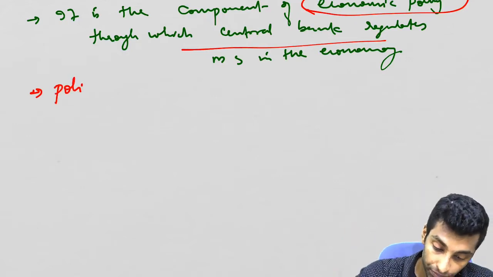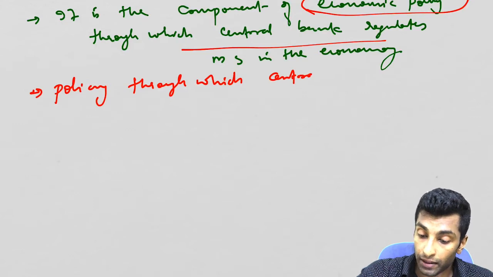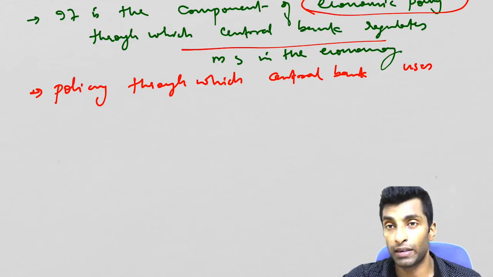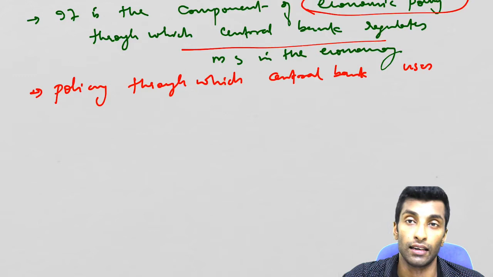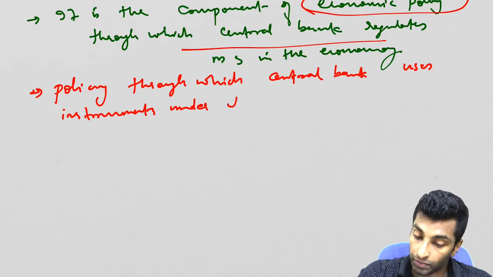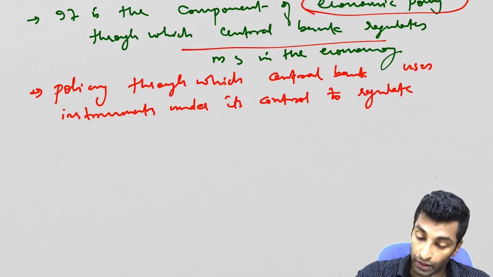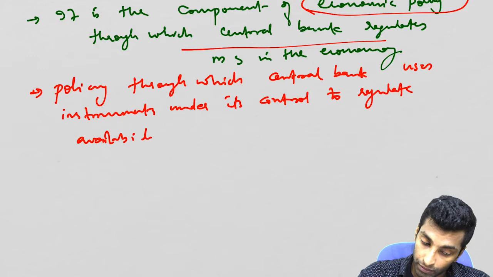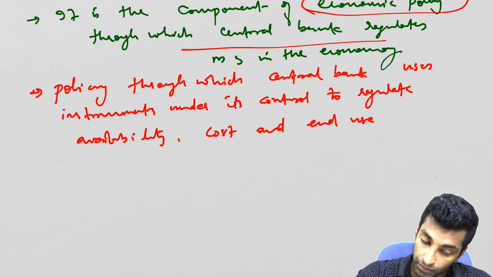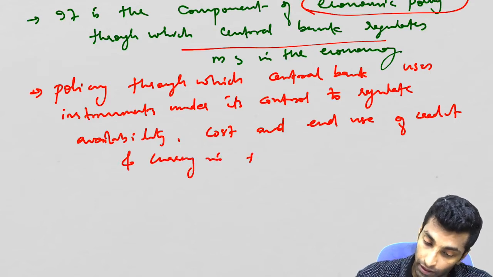So it is a policy through which the central bank uses instruments under its control, meaning CRR, SLR, repo, reverse repo, etc., to regulate the availability, cost, and end use of credit, and currency in the economy.